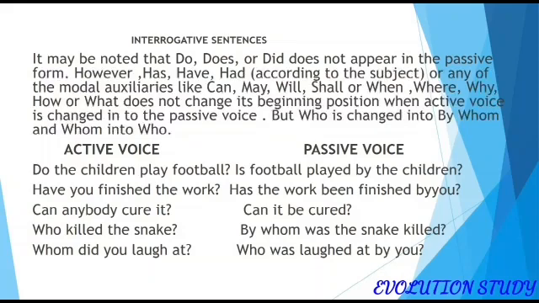But who is changed into by whom and whom into who. Let's have a short look at these examples given here. For the active voice, do the children play football? It can be written as, is football played by the children, for the passive voice. Have you finished the work in active voice can be written as, has the work been finished by you? This comes under passive voice.